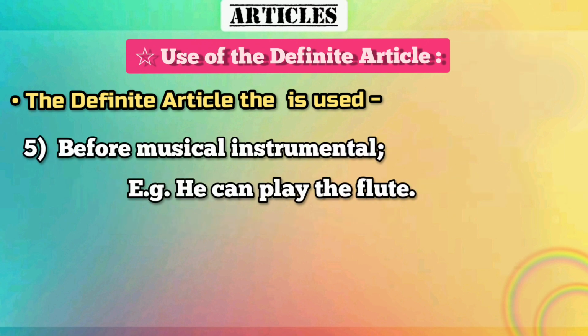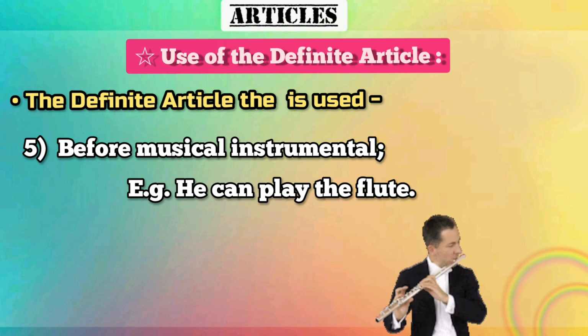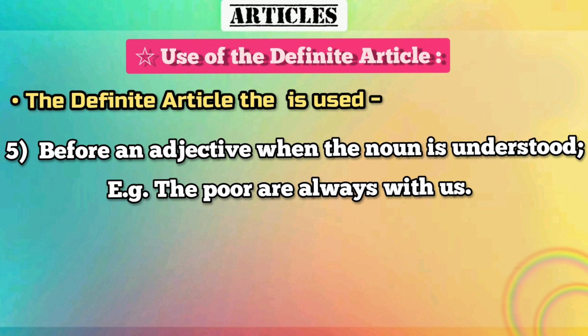Before musical instruments, for example, he can play the flute. It is also used before an adjective when the noun is understood. For example, the poor are always with us.